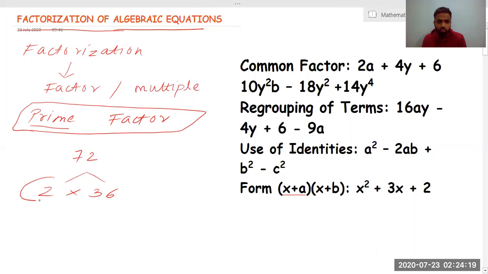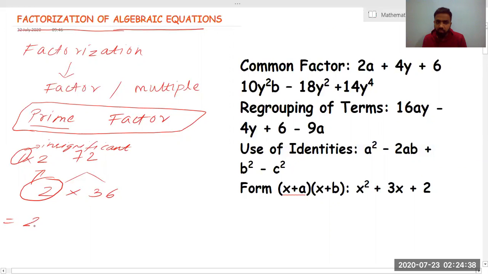Now we know that this 2 won't get split up except for 1 into 2. We can get a maximum of 1 into 2 out of this 2, but this 1 will be of insignificant value for us. It will not have any significance. So the maximum that we can split up this 2 is 2 only. So we have to move forward. We have got the value 2. Now moving forward, we can branch the other number also into 2 times 18. Now we know that 2 is again a factor which cannot be split up more. Now we can again move forward and branch 18 as 2 into 9.